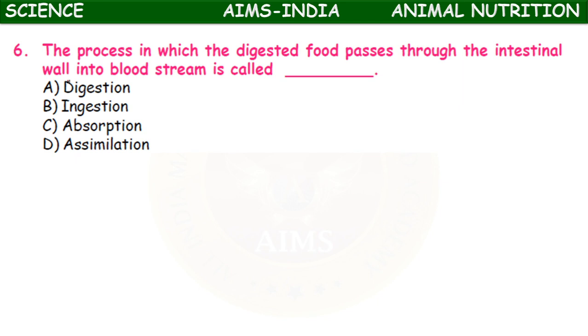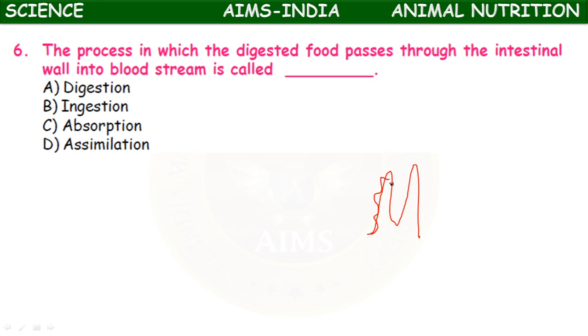Next, the process in which the digested food passes through the intestinal wall into the bloodstream is called, what do you call that process? Digestion, ingestion, absorption, assimilation. So here after digestion in the small intestine, the ileum of the small intestine consists of several finger-like projections which are richly supplied with blood capillaries.